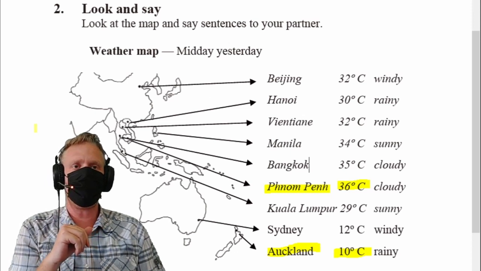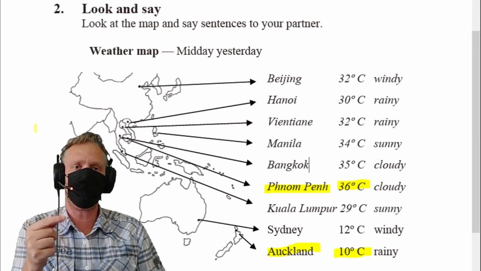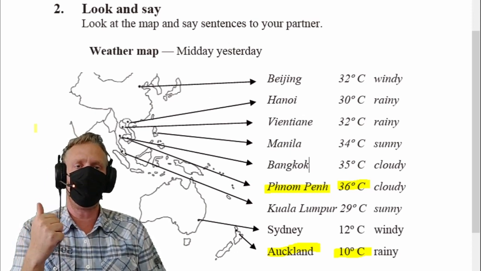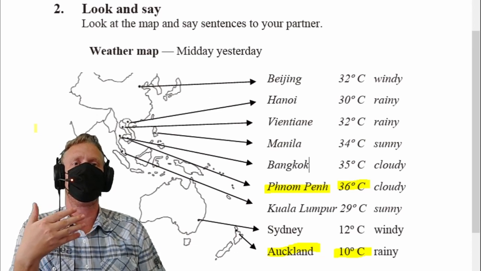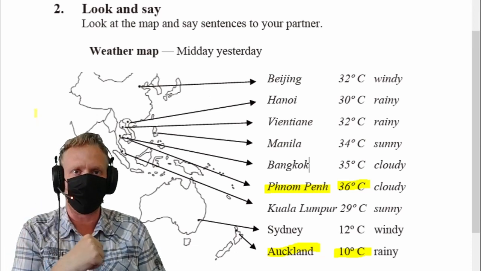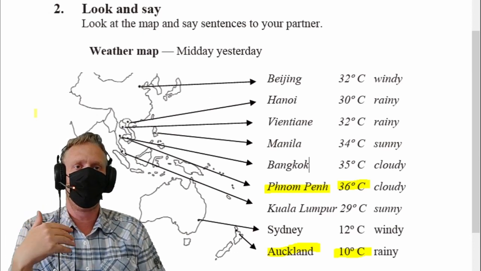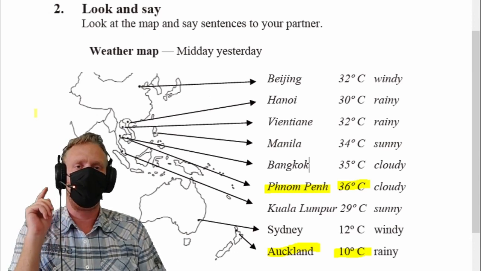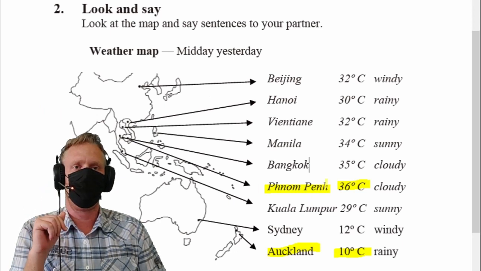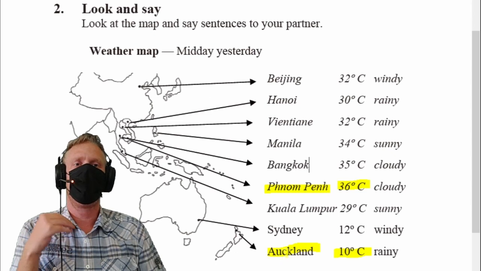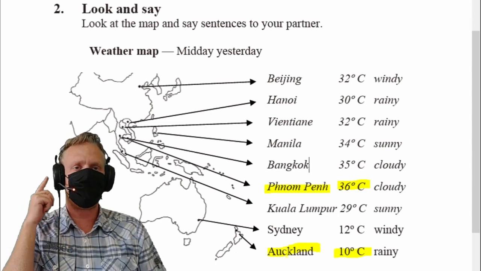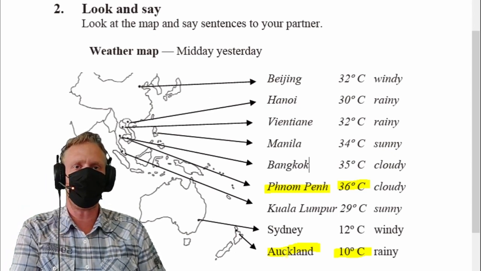As you might hear, we are using comparatives and superlatives like we learned in unit number 9. So we use comparatives, hotter than, colder than, or the hottest, which was Phnom Penh, and the coldest, which was Auckland. Please listen and repeat after me.